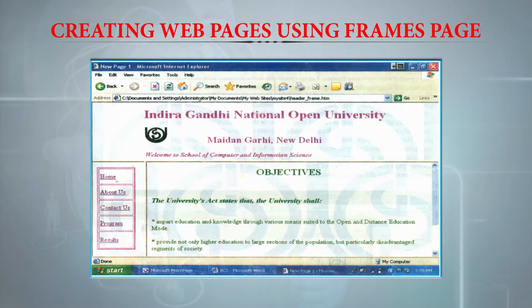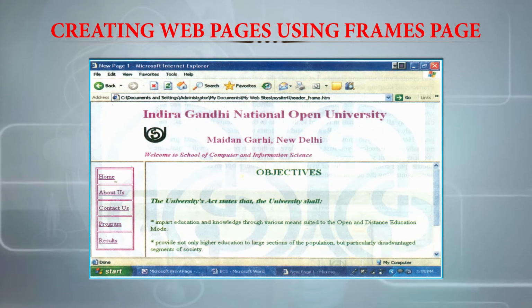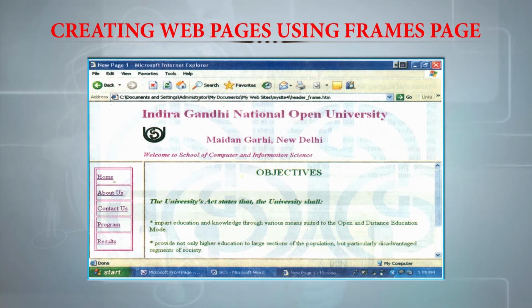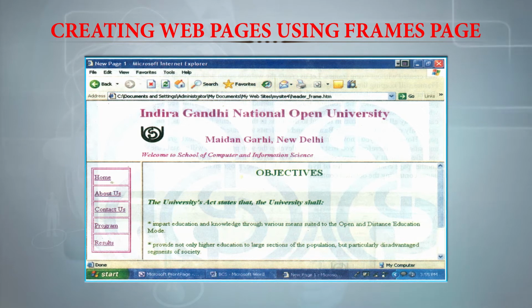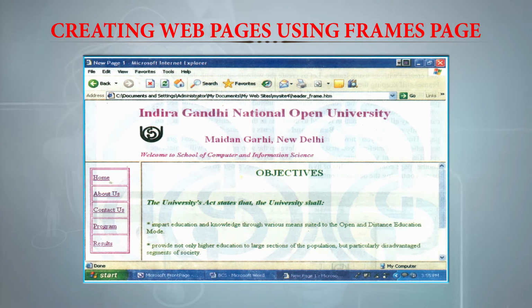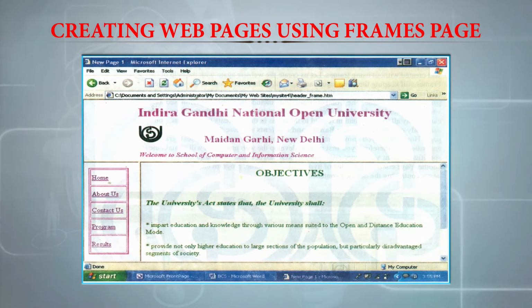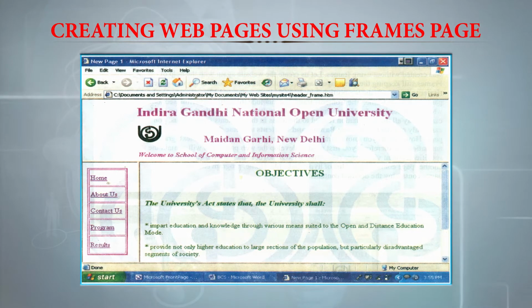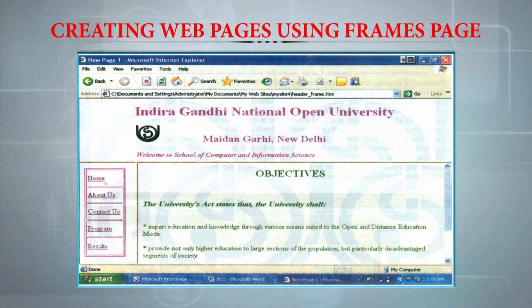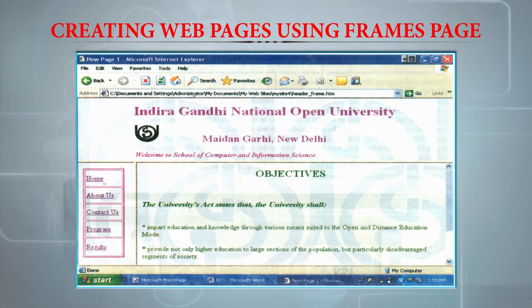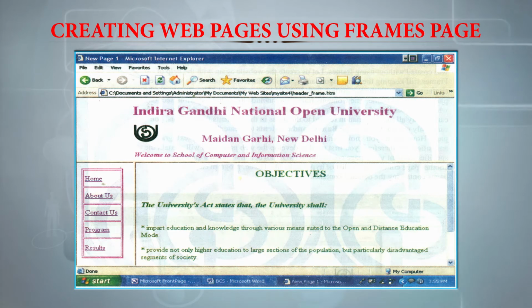Now, if you have a look at the third image in our presentation, there you can see that you can click on the About Us link and it will show you the contents of About Us in the main frame. So for this present design, you have to prepare as many pages for the main frame as are the number of hyperlinks in the contents frame.